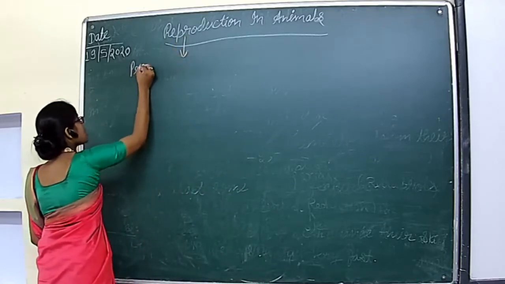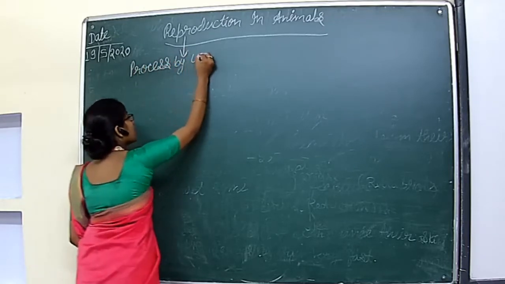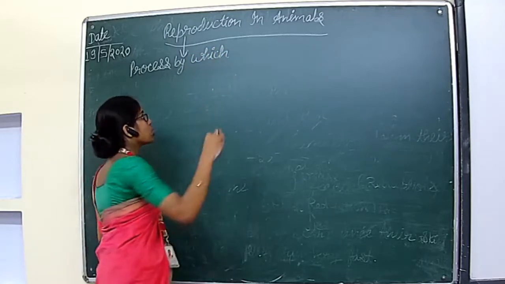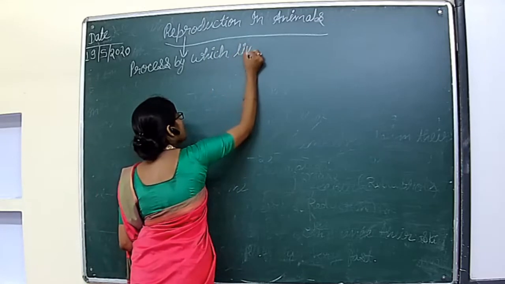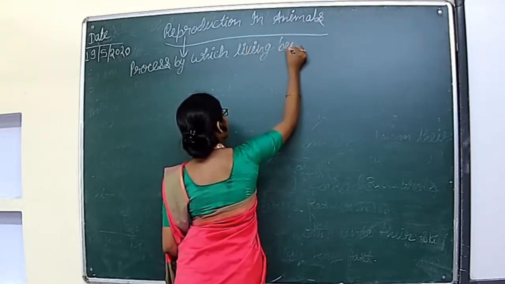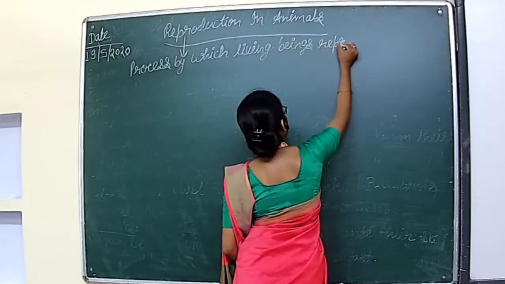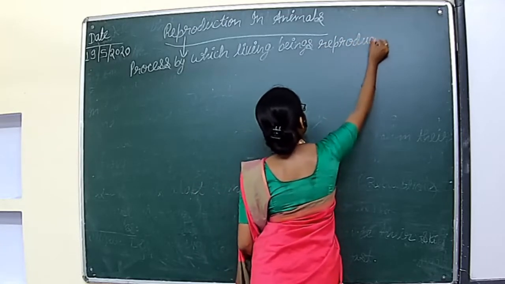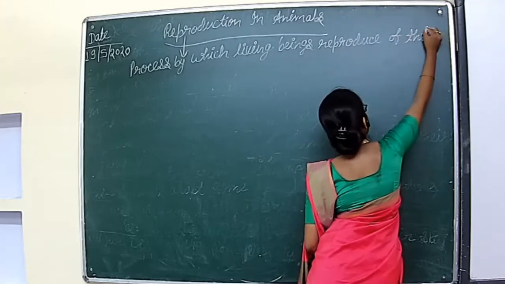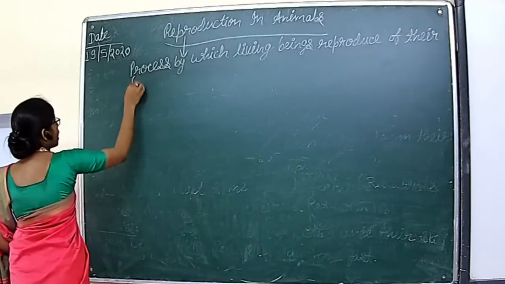Reproduction is the process by which not only animals but all living beings, plants also, reproduce of their own kind. What is the meaning of own kind? Means similar to them.